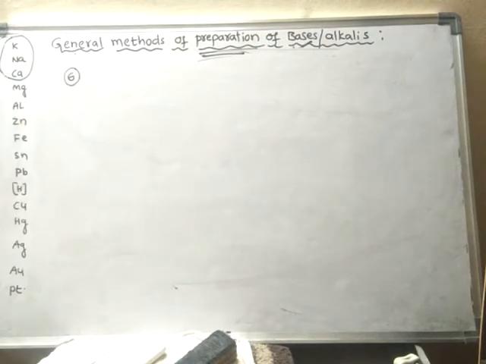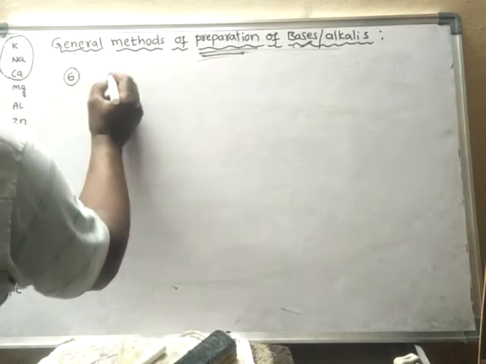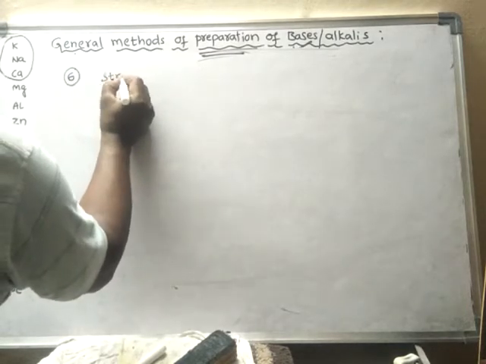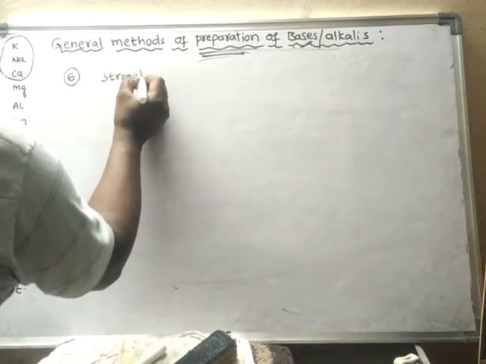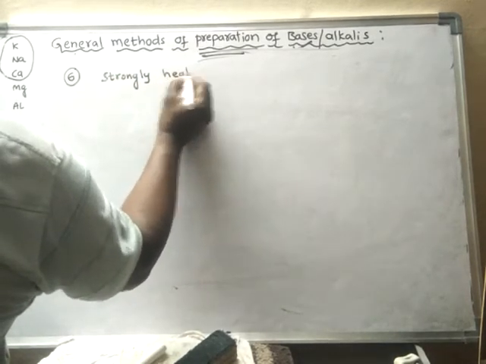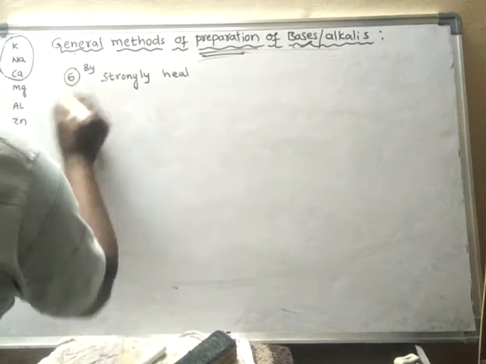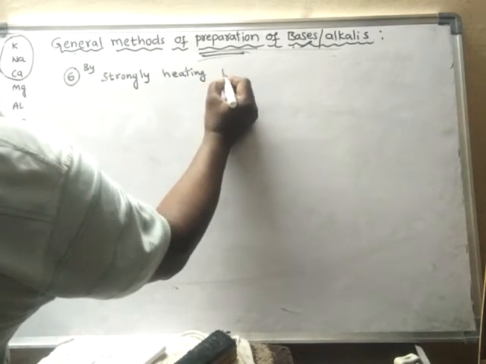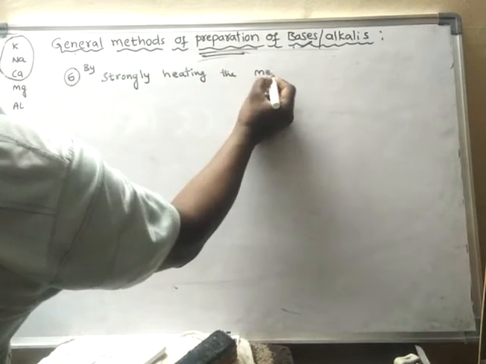Sixth method. Here, by strongly heating metal carbonates.